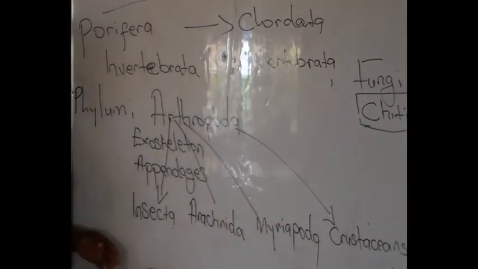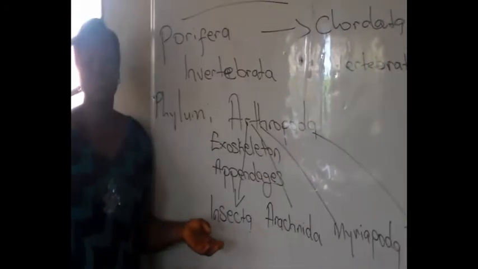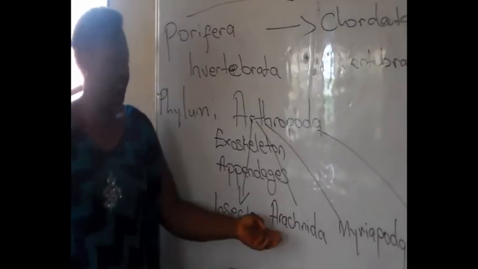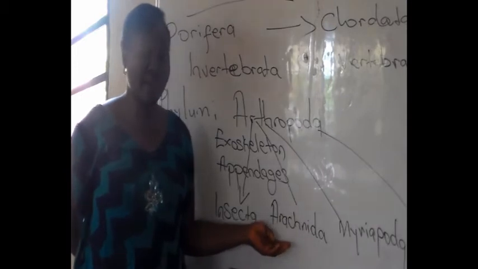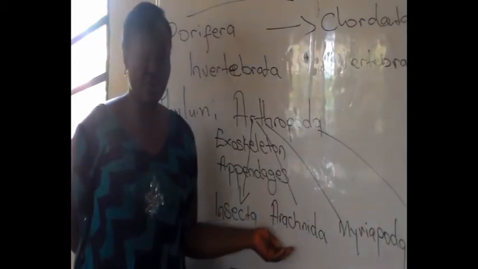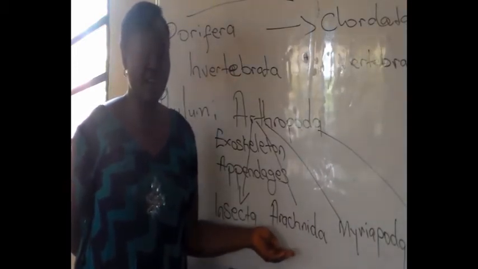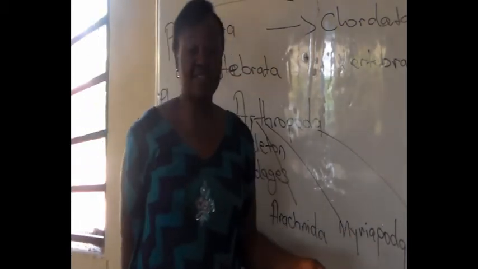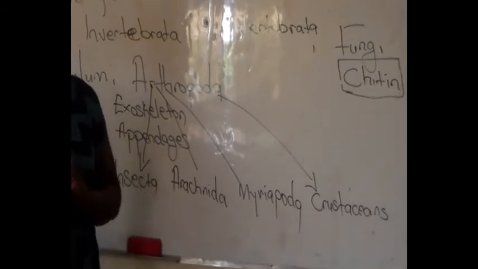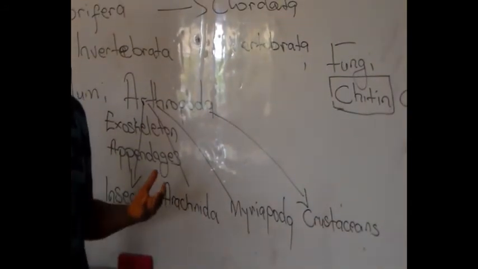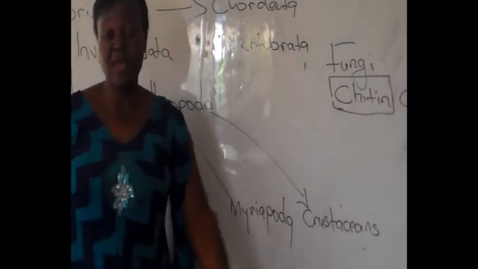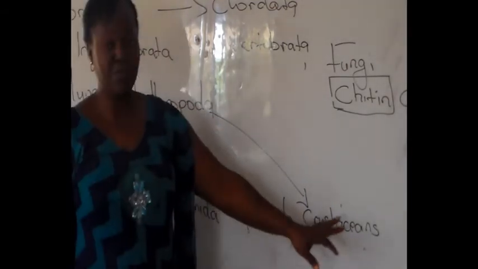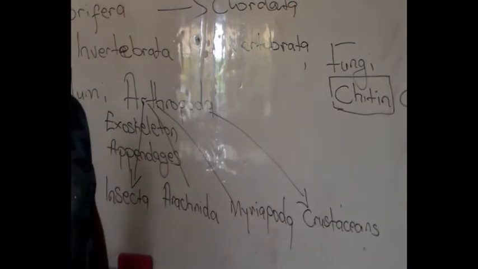Let's look at examples of each. Insecta, we have mosquito, housefly. They belong to this group. Then under Arachnida, we have spider, we have scorpion. They belong to Arachnida. Remember I said they have 4 pairs of walking legs. Then under Myriapoda, we have centipede, we have millipede. They have numerous walking legs. Then crustaceans, we have crabs, we have crayfish. They belong to this group. They have 5 pairs of walking legs.